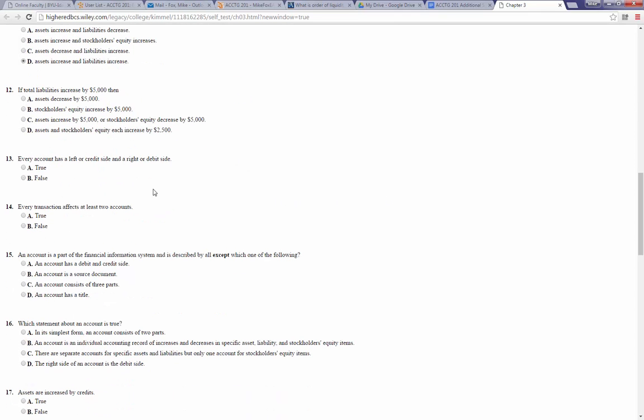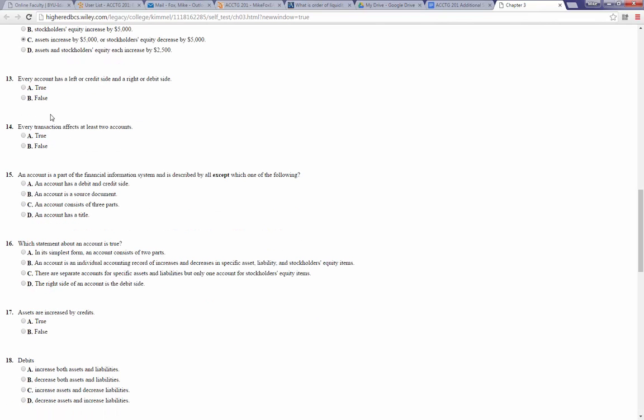Number 12, if total liabilities increase by 5,000, then, remember, assets equal liabilities plus equity, so if our liabilities increase by 5,000, then we either have to have an increase in assets by 5,000 or a decrease in a different liability by 5,000. That would be like you got a new loan and paid off an old loan with it. Or there would have to be a decrease in stockholders' equity by 5,000. That would be the only options. So assets will increase by 5,000 or stockholders' equity will decrease by 5,000. Those are both true.